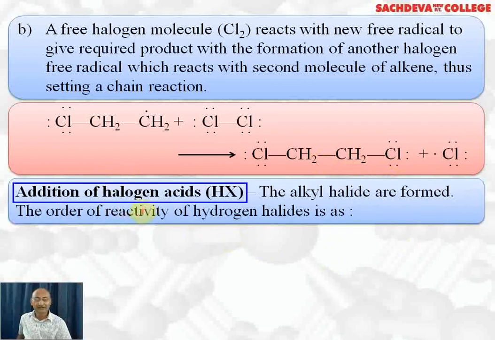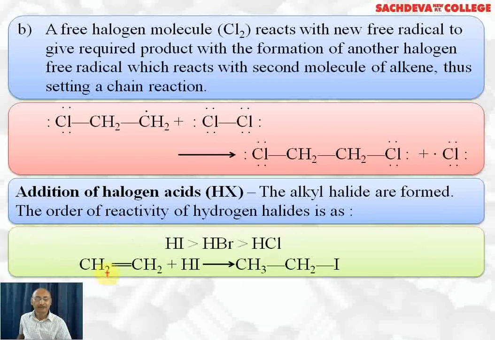Addition of halogen acids: alkyl halides are formed. The order of reactivity is HI is more reactive than HBr, which is more reactive than HCl. Why? Because HI has the least bond dissociation energy. Why does it have the least bond dissociation energy? Due to larger bond length, because iodine is largest in size.